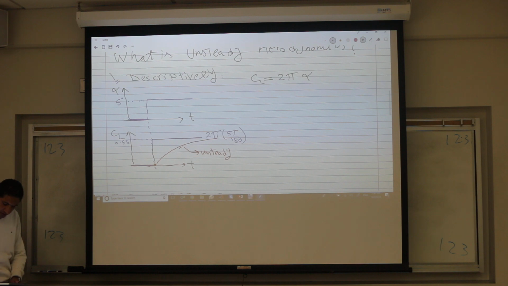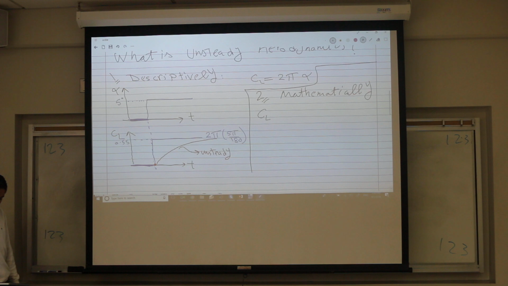Okay, so this is descriptively. What about mathematically? I'll say number 2: mathematically. We all know that the lift coefficient equals 2 pi alpha for a pure steady flow. So this is, of course, not an unsteady relation. This relation cannot describe an unsteady flow, right?